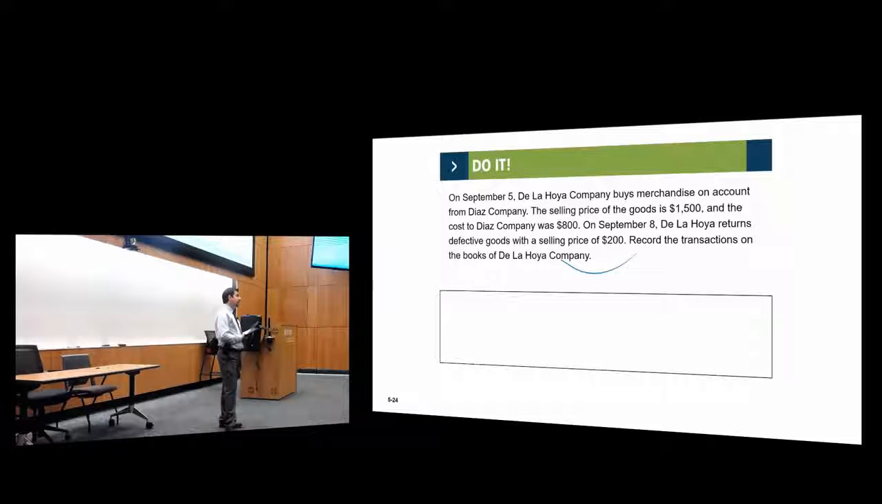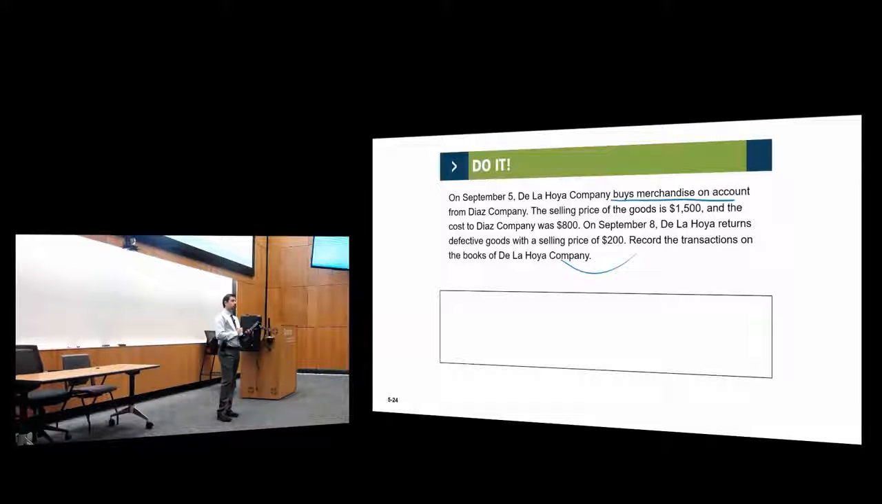When you have a question like that, look at which perspective you're looking at. Are you looking at the seller's books, or the buyer's books? In this case, it's the buyer. So here I have to look at it from the buyer's perspective. What was the first transaction? Purchase of merchandise on account.